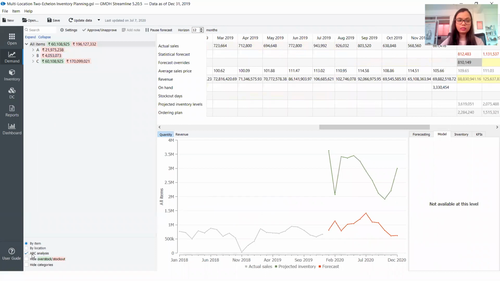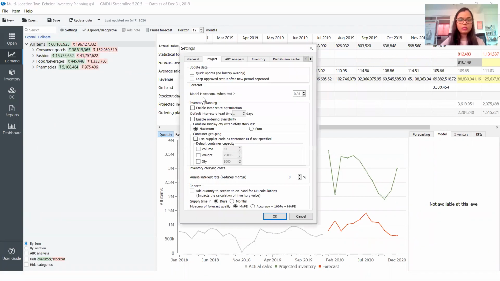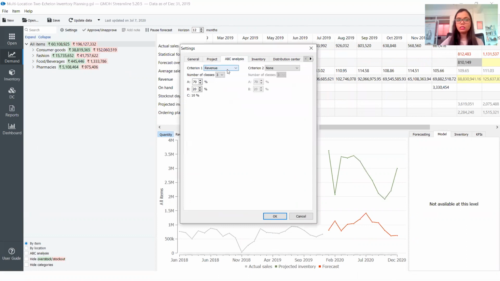I think I should have taken that section over here. So when we look at the settings, it gives us the option to manage our inventory based on ABC classification, and we can determine the basis for this classification. Do we want to do it on the basis of units sold, revenue, gross profit, cost of goods sold, or the inventory value? We can determine what should be our classification criteria. In this case, I've selected revenue-based classification, which is also the conventional ABC classification.